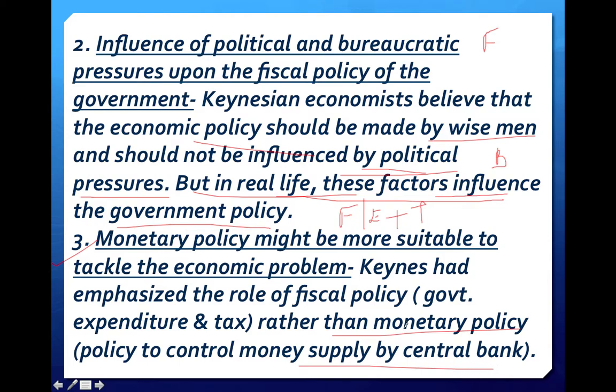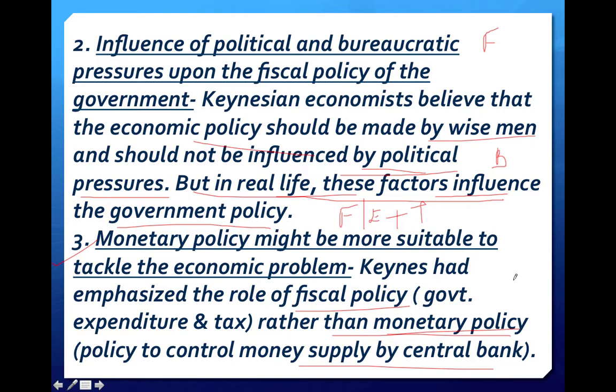So the focus should be on monetary policy rather than fiscal policy, but Keynes gave more emphasis to fiscal policy. So I hope you have got all the three demerits of Keynesian theory.